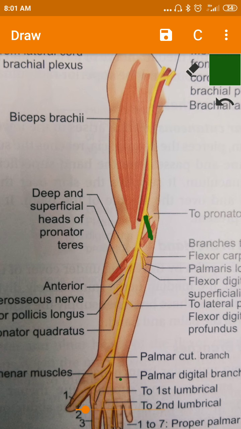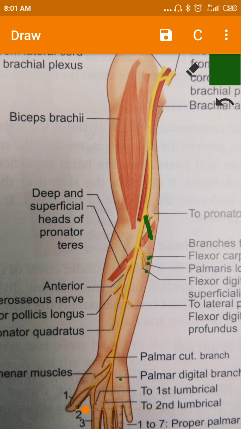and it also gives a number of nerves, a broad band of nerves arising from the upper part of the forearm, which passes superficially to supply the flexor carpi radialis, palmaris longus, and the flexor digitorum superficialis.